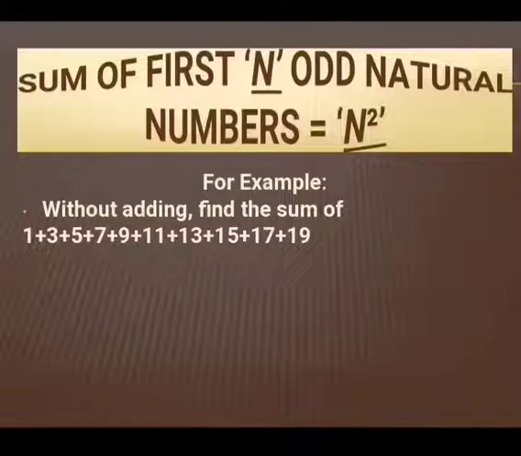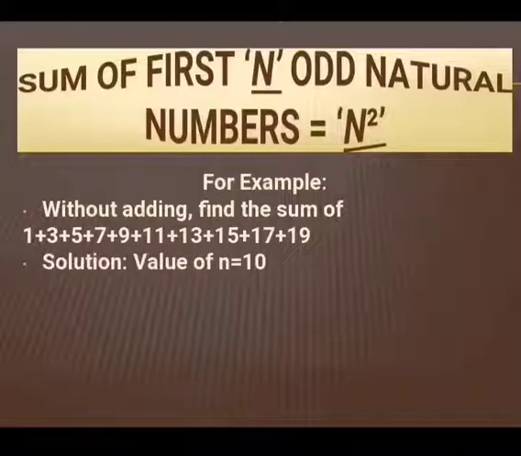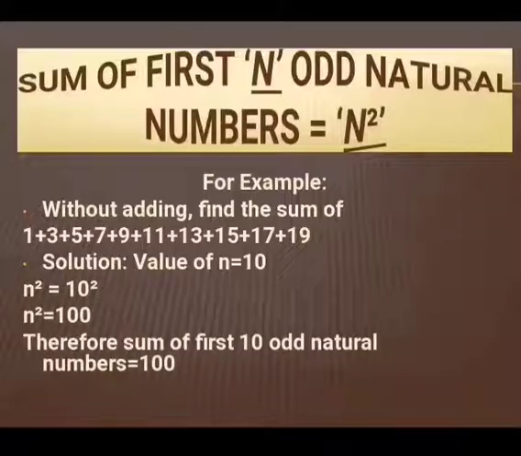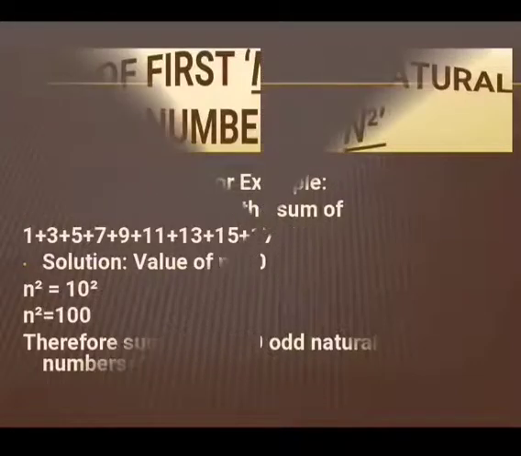Without adding, find the sum of 1, 3, 5, 7, 9 and so on till 19. We can see that all these numbers are odd numbers. First of all, we'll count all these numbers. The value of n is equal to 10. We find out 10 square, which is equal to 100. So therefore, we can say without adding, the sum of first 10 odd natural numbers is equal to 100.